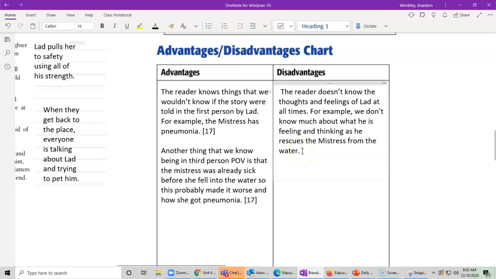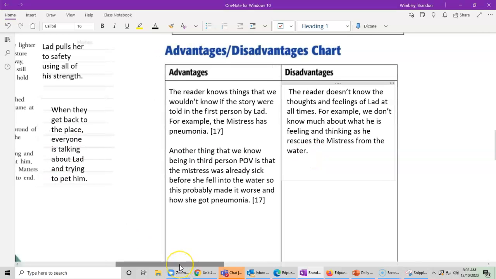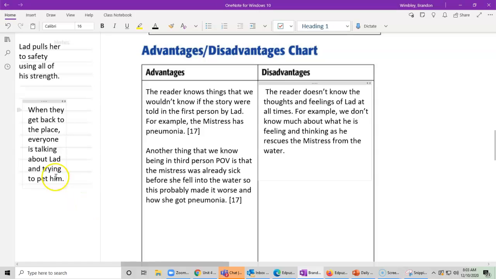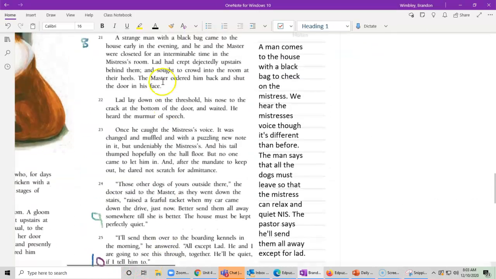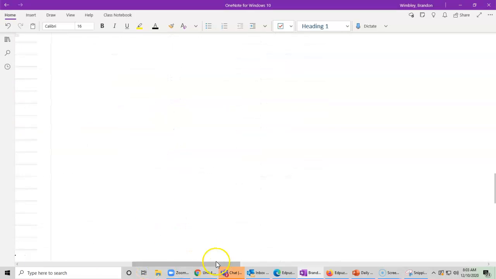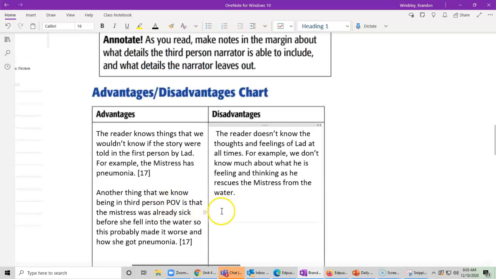Now, what are some disadvantages again? Well, we don't know Lad's thoughts and feelings as he rescues her. We could kind of get his feelings about what's going on with the mistress while she's locked in her room. It sounds like he's sad about it, but we have that thump hopefully on the hall floor. But we don't get a whole bunch of information about it.